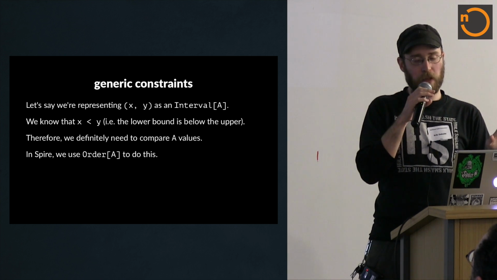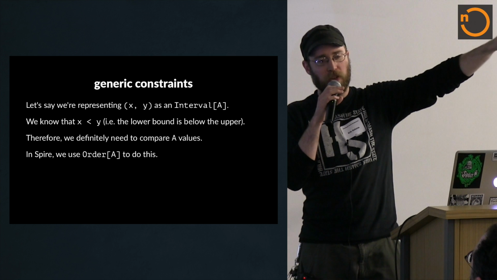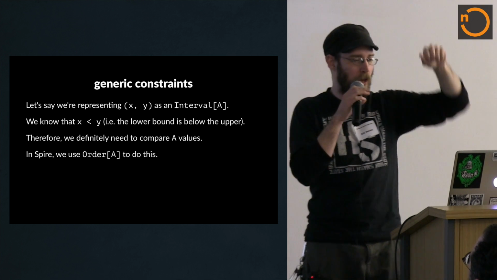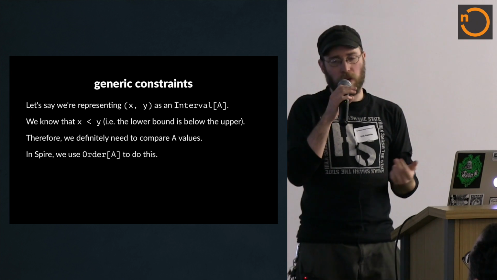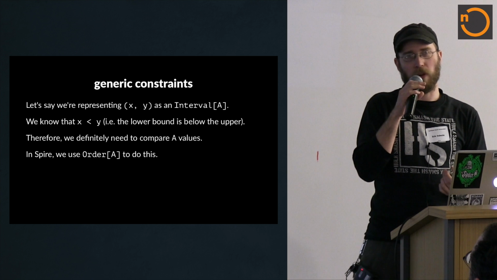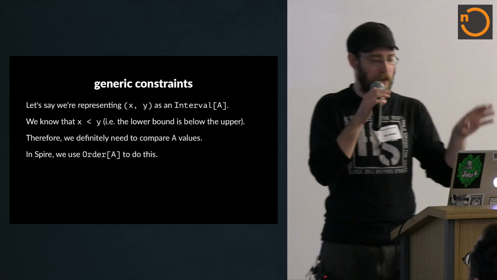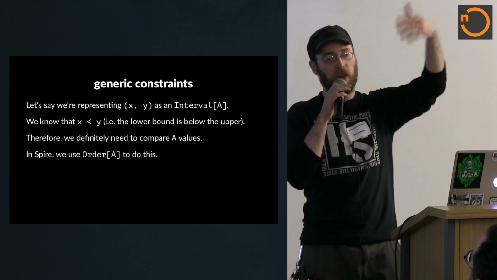But we definitely need to be able to compare these A values to know if our interval is valid, or which numbers are bigger or less than our endpoints. And so in Spire, we would use an order to do this. In Scala, you might use ordering. Scalaz, I think, has something like that, I forget if they call it ordering or order. It's the same idea. We just need to be able to take any two A values and know if they're equal or if one's less than the other.